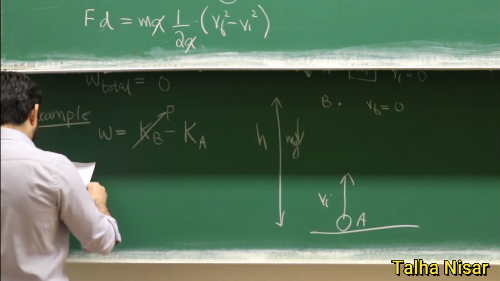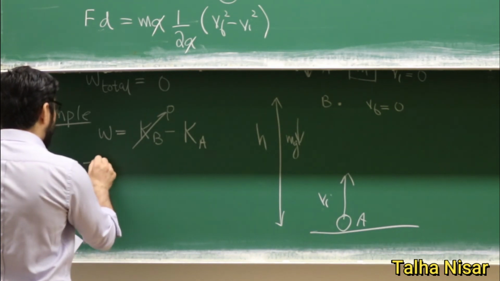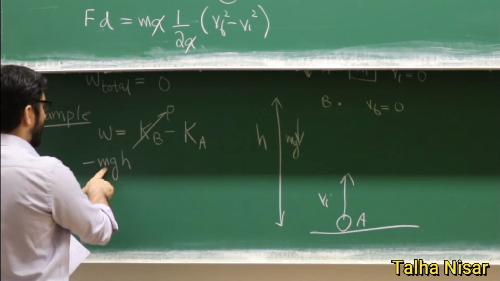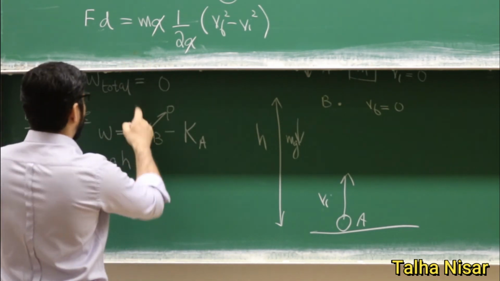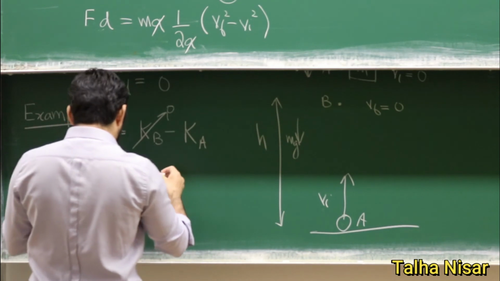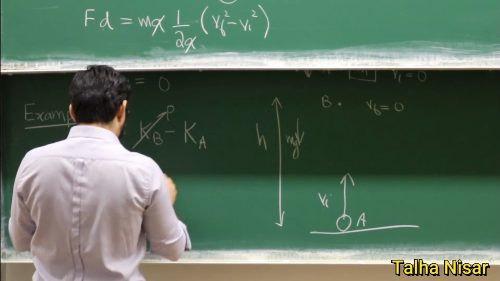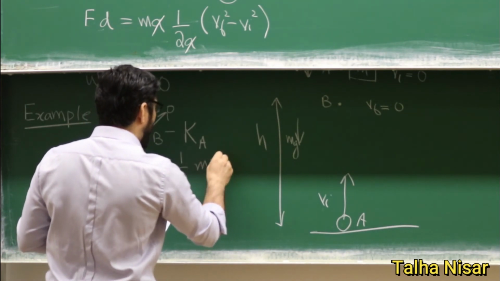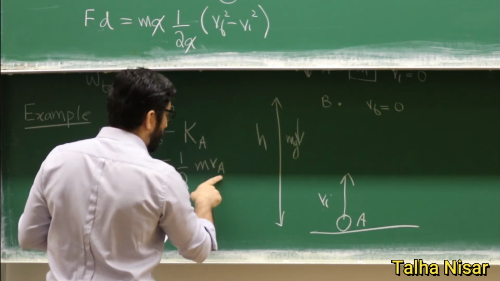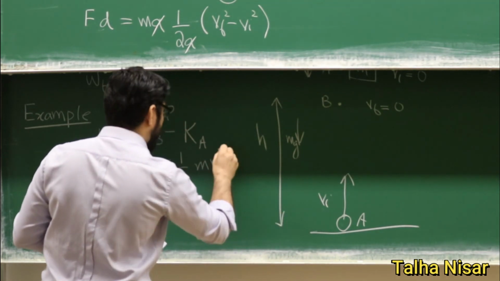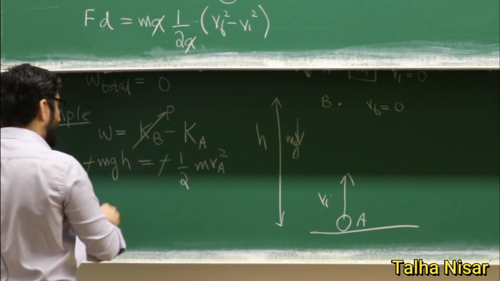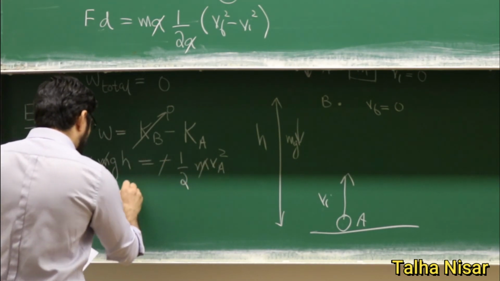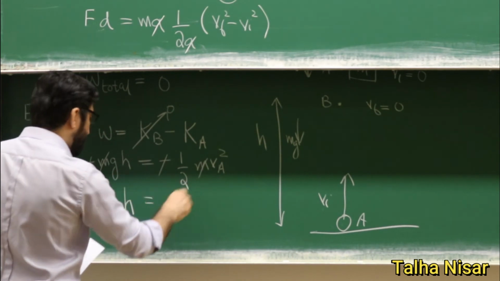Similarly, the work done by gravity is minus mgh. We just saw it in the other example, and we can write minus mgh equals minus 1/2 mva squared, where va is the initial velocity. So the minus signs cancel each other, the mass cancels, and we have the height, and g comes to the other side.